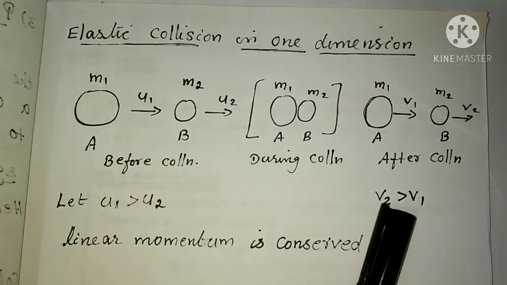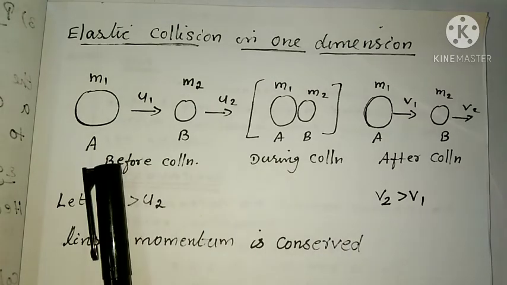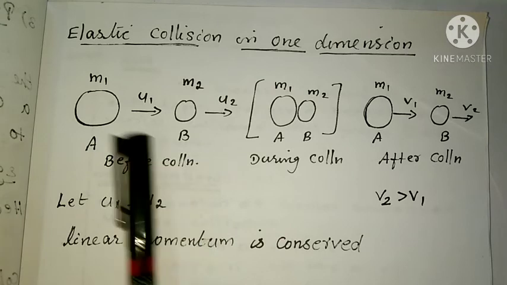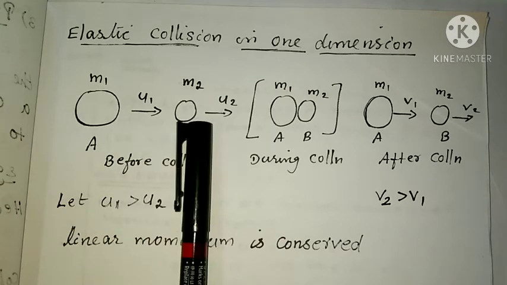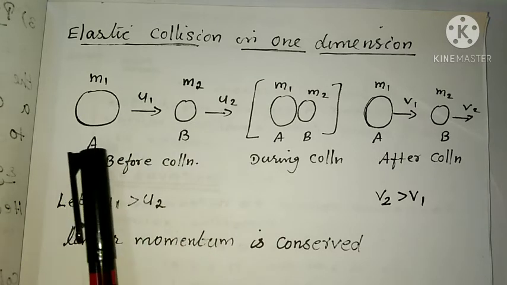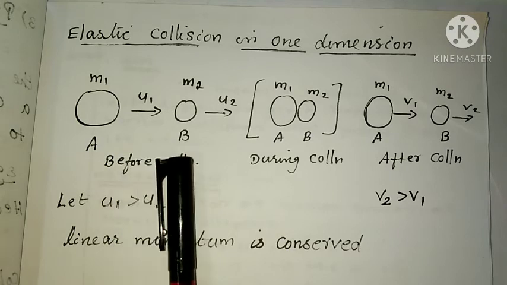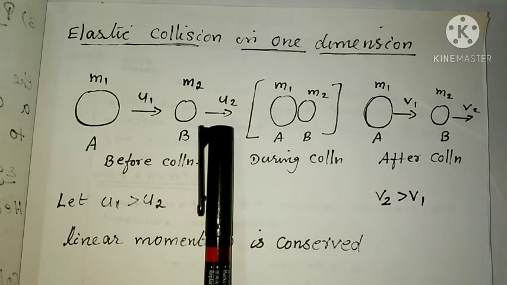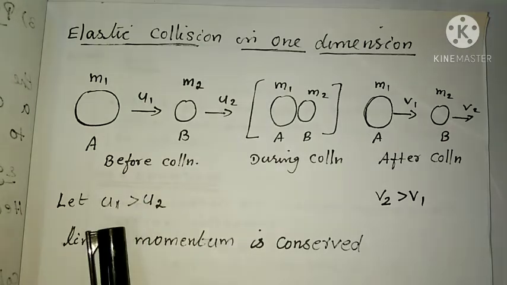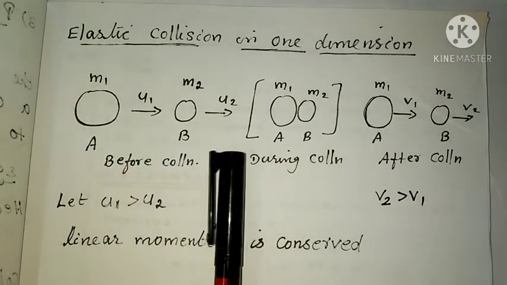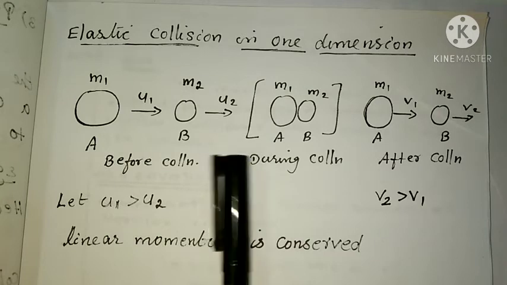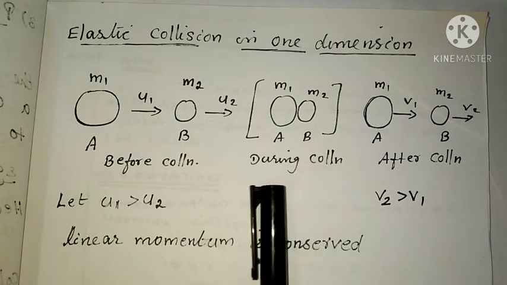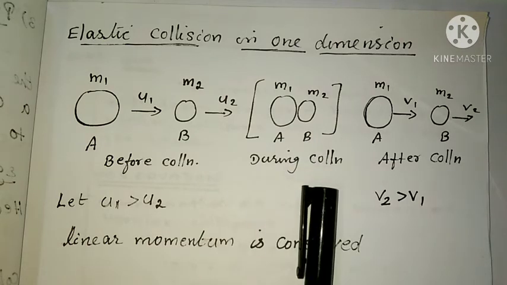So here, as shown in the figure, two perfectly elastic bodies A and B of masses m1 and m2 are moving along the same straight line with velocities u1 and u2 respectively. Let u1 be greater than u2. After some time the bodies collide with each other. This shows during collision.